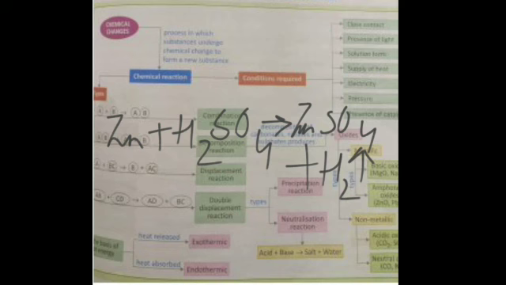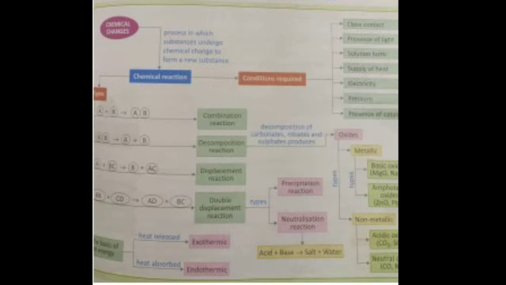Then the types of reaction are there. Types of reaction can be combination, decomposition, displacement, double displacement. What is a combination reaction? A reaction in which two or more substances combine to form a single substance is called a combination reaction. There are various examples that you have done. For example, carbon and oxygen gives you CO2, and then carbon dioxide and water give you carbonic acid, and so on.